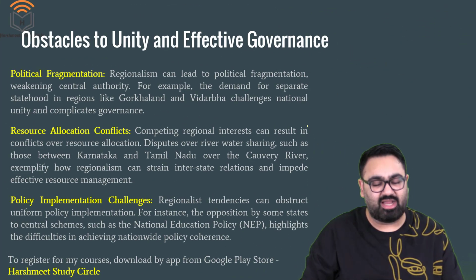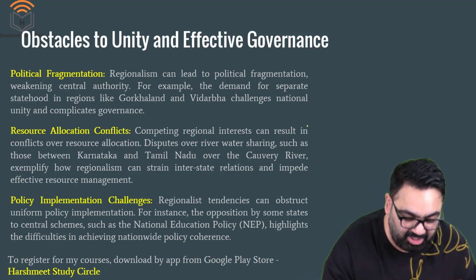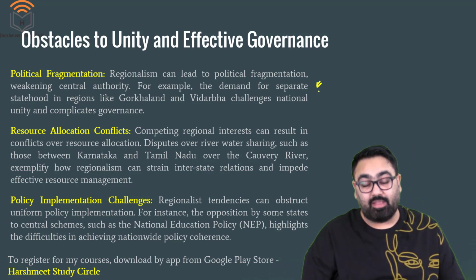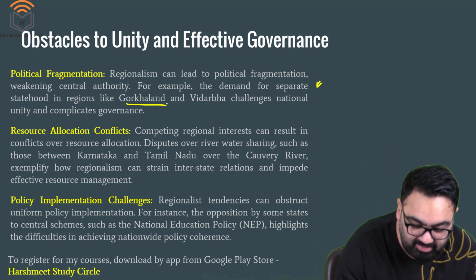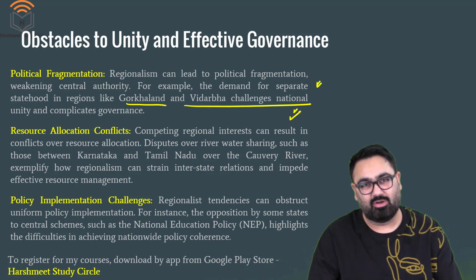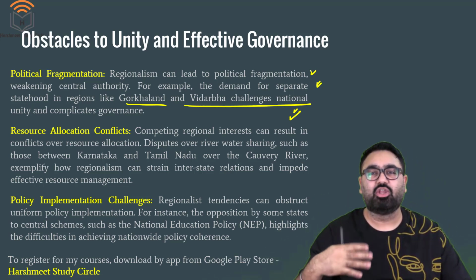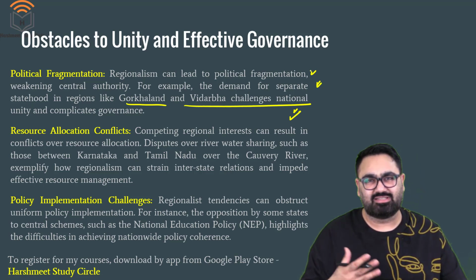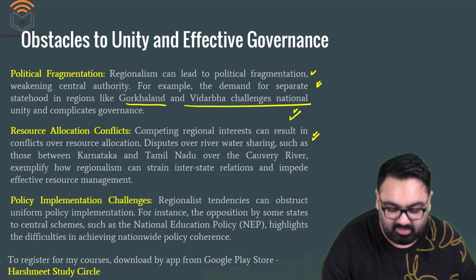Then the main body, you have to write about the obstacles. So what obstacles does it present to the unity of the country? Political fragmentation. And again, in these kinds of questions, the more real examples you give, the better and more effective your answer will be. As I've been giving you examples of Gorkhaland, the Vidarbha region challenge, where they have been demanding a separate region, separate statehood, that can lead to political fragmentation, because demand for making a new state is an endless demand in a country like India, where you have so many different cultures and languages that you cannot stop at one.